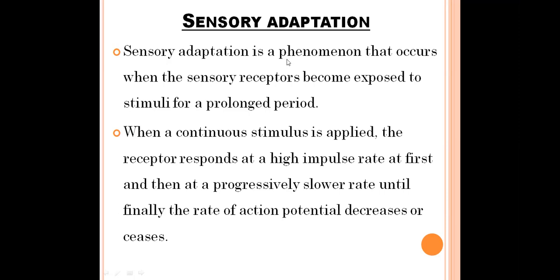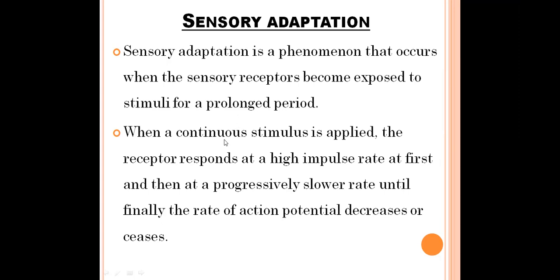What happens in sensory adaptation is that when sensory receptors are continuously exposed to the same stimuli, say, the stimulus is given to the sensory receptors for a long period of time, it will be a burden to the sensory receptors to generate receptor potentials or generator potentials continuously. In such situations, the sensory receptors exhibit a phenomenon called sensory adaptation.